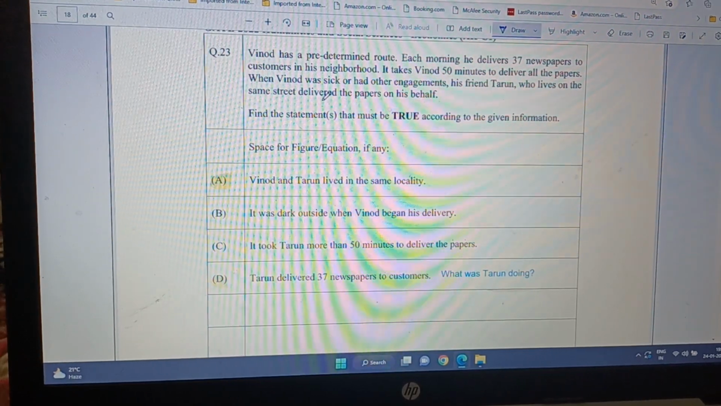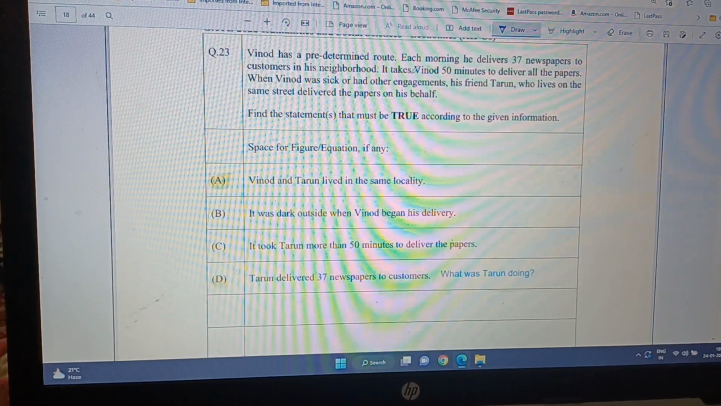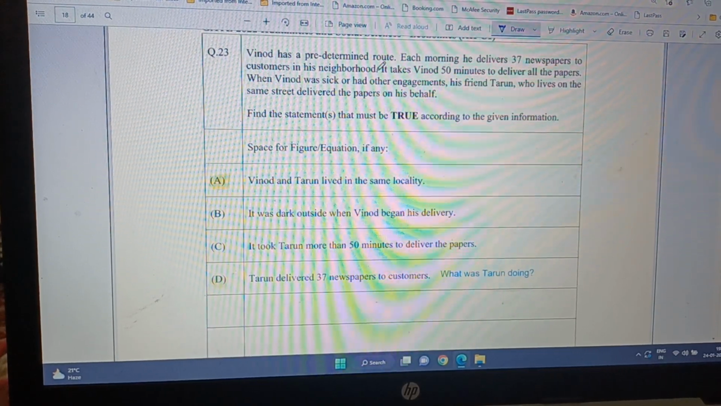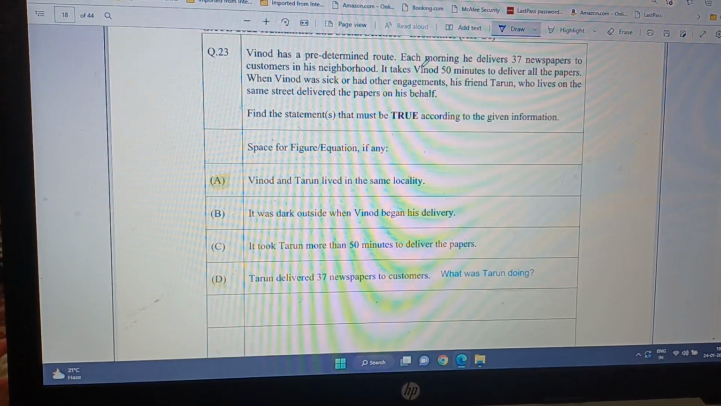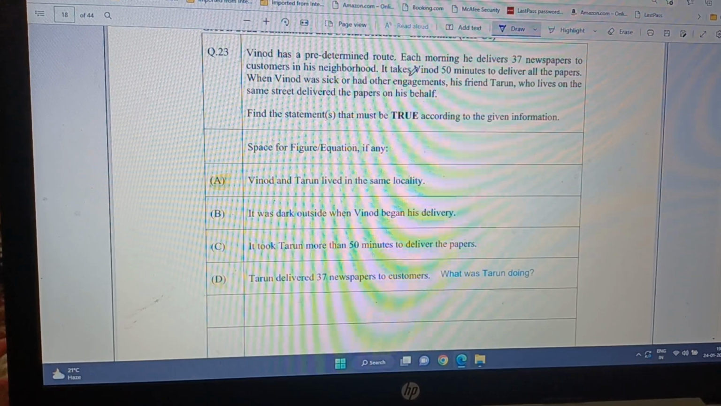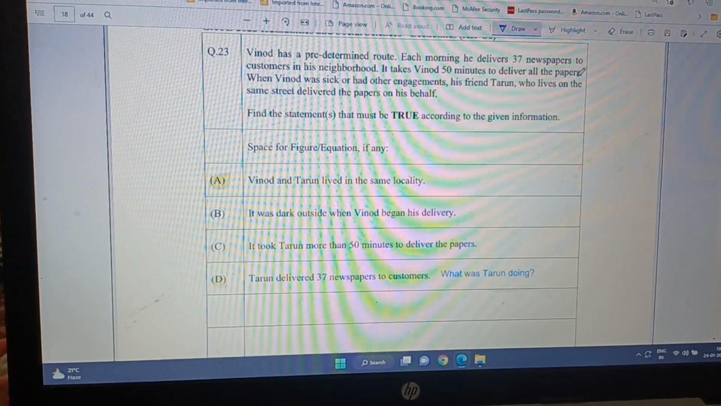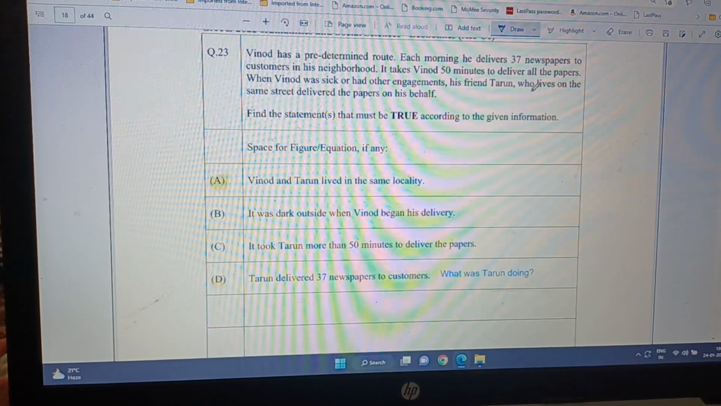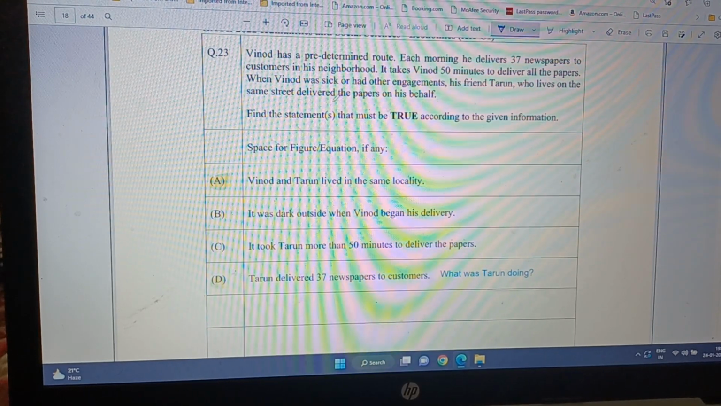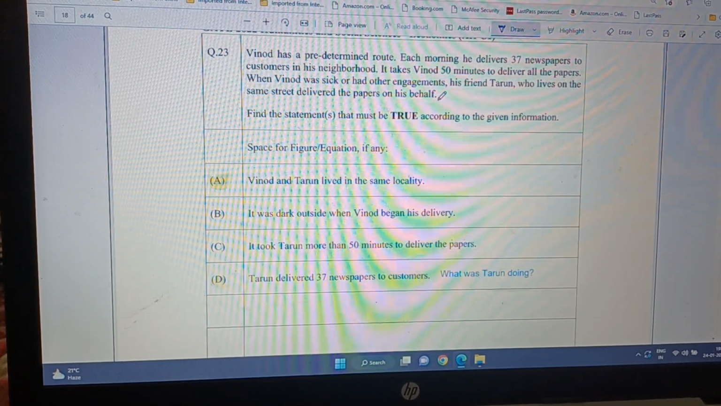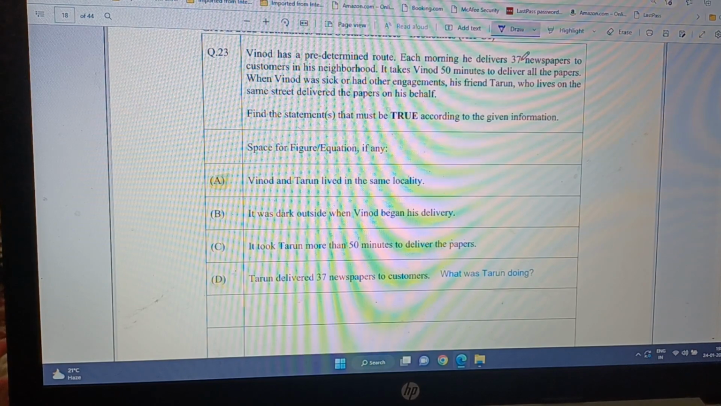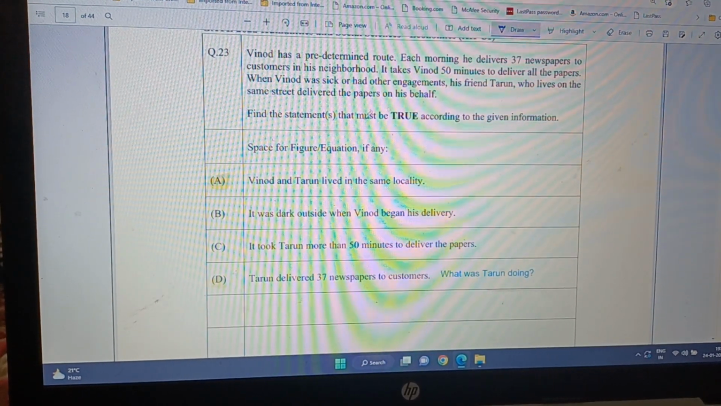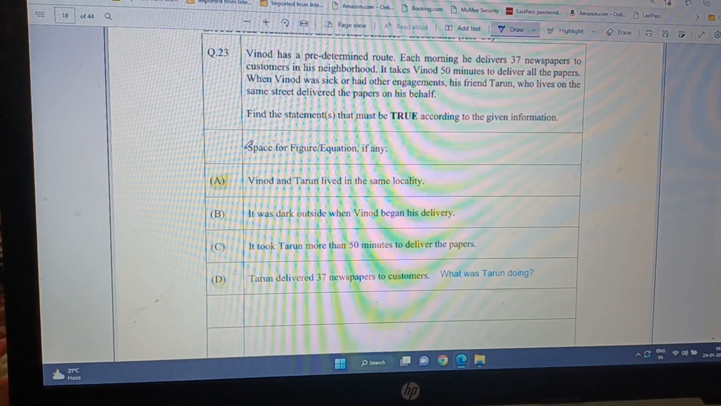Now, question number 23. Binod has a predetermined route. Each morning he delivers 37 newspapers to customers in his neighborhood. Okay, he delivers 37 newspapers. It takes Vinod 50 minutes to deliver all the papers. When Vinod was sick or had other engagements, his friend Tarun, who lives on the same street, delivered the papers on his behalf. Means Tarun also delivered 37 newspapers on his behalf. So that must be true according to the given information.